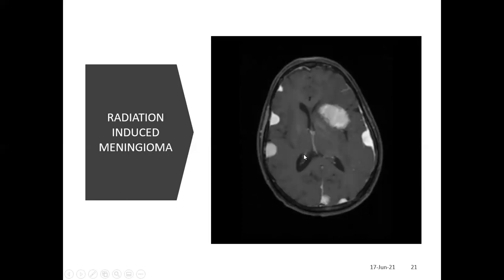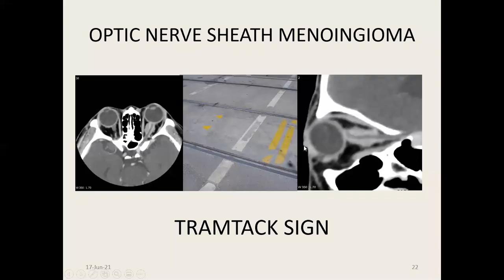For radiation-induced meningioma, a patient might have a history of radiation, such as prophylactic cranial radiation for leukemias or some other causes. You can find a long history, long standing, and you will find multiple meningiomas. So that is mostly how you find radiation-induced meningiomas.